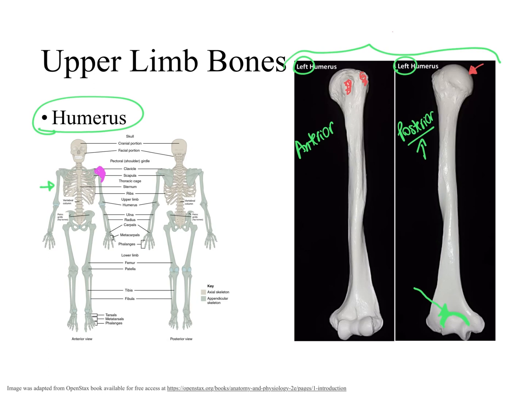They are there to serve as points of attachment for muscles. When we look at the distal aspect of the humerus bone, can you notice that this part of the humerus is very smooth? And this smooth part, as well as this smooth part in the posterior aspect, will serve as areas of the humerus bone that will be articulating with another bone.